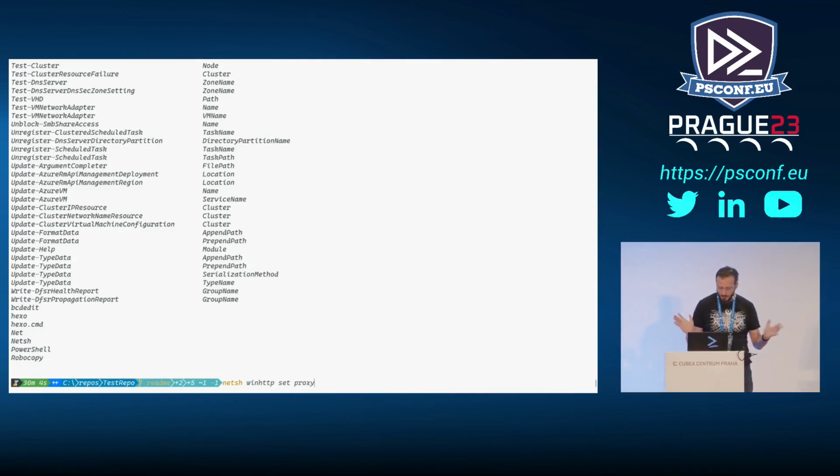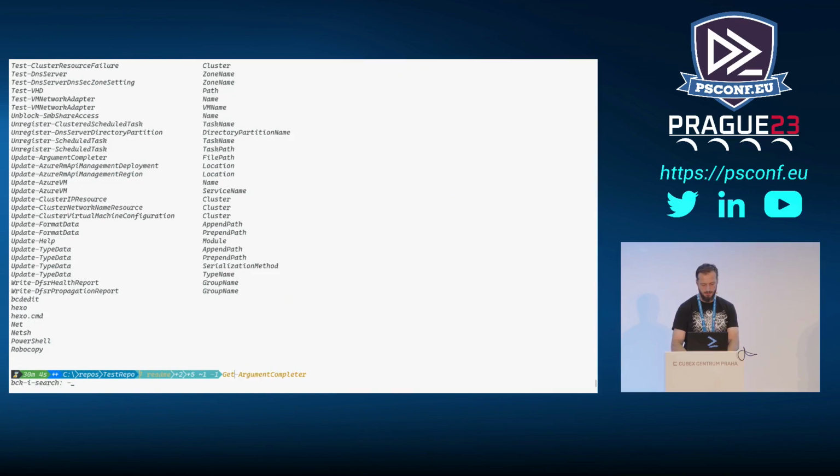But overall, all of those things are coming from the TabExpansionPlusPlus module, which is available in the Gallery. You can download, install it on the box, and just start using it. And the thing that I mentioned before, right? We tried to find module, not you. Find-Module.